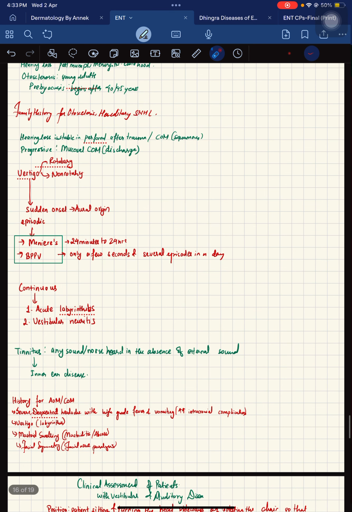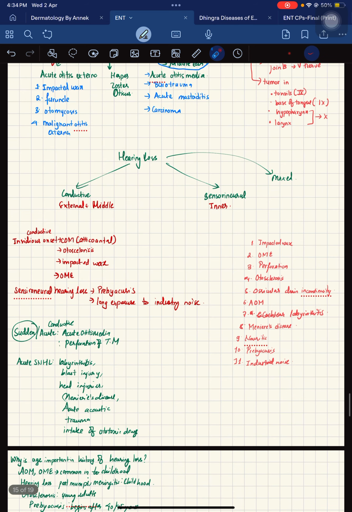Hearing loss, the progression of the hearing loss, it may be progressive if it is associated with mucosal chronic otitis media, and it might be stable in the case of a perforated tympanic membrane after a certain kind of trauma or the COM. So that brings us to the end of hearing loss.